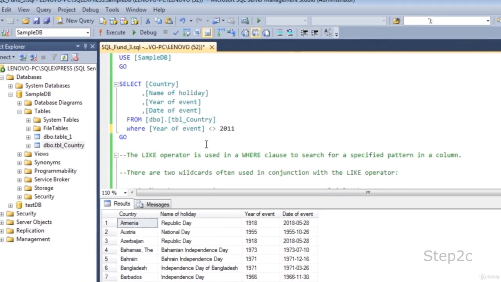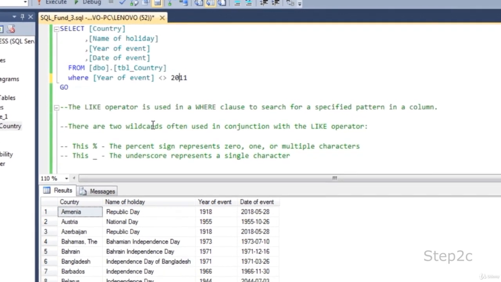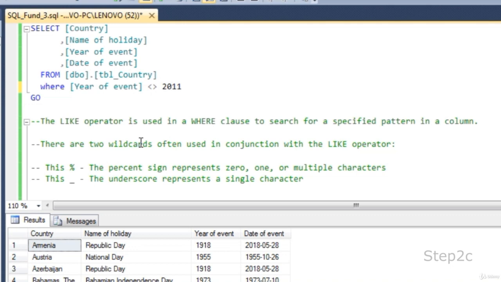But what if we want to specify some pattern? Say we are looking for data that start with A, or start with AB, or the data contain AB or some important word. We are not specifying exactly what we are looking for; we are specifying some pattern. In that case we could use the LIKE operator.